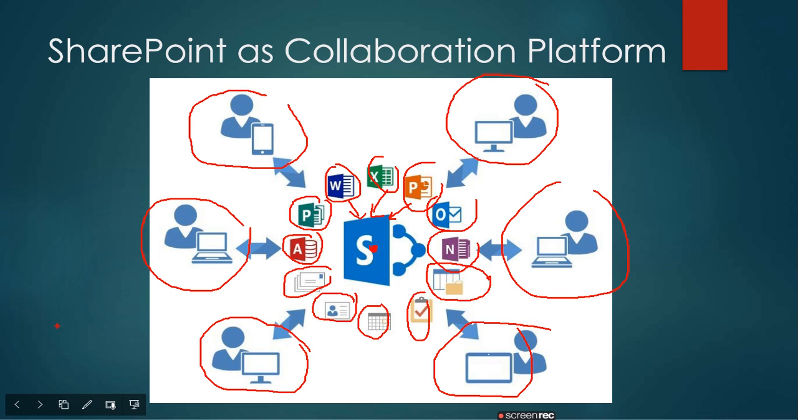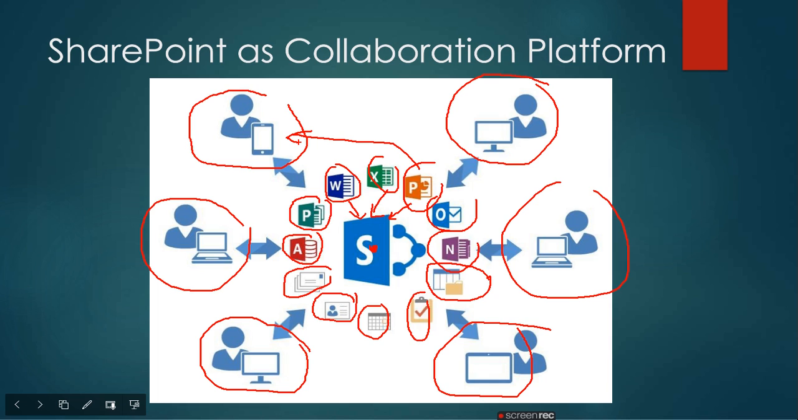You can access our SharePoint collaboration platform from any device. Even though I am working and I want to validate some document, or I want to do some change in a PPT, I can do it through my mobile.